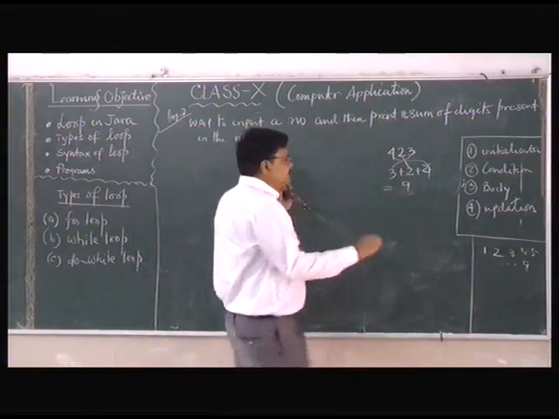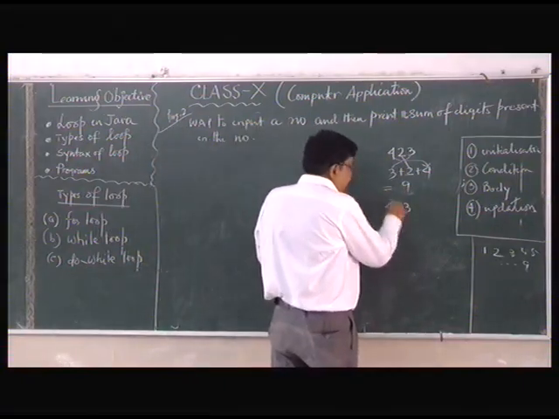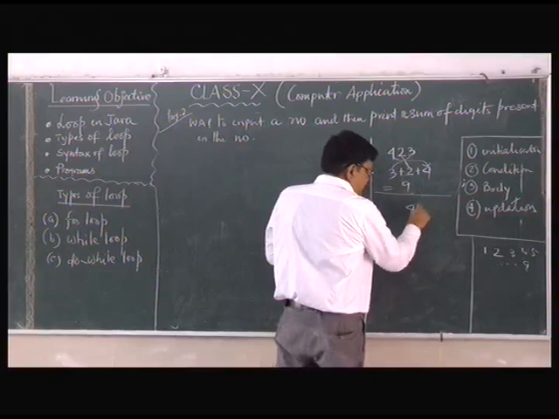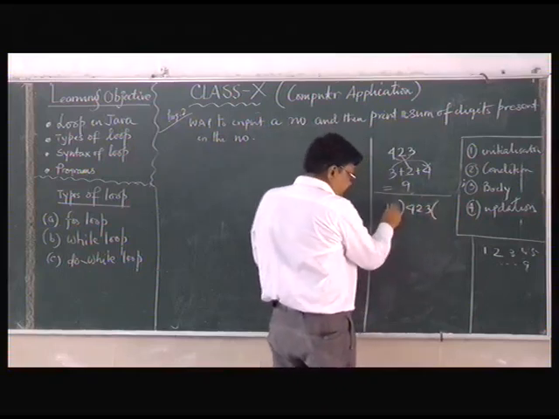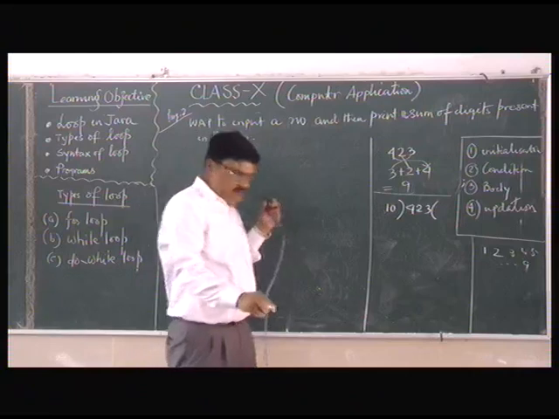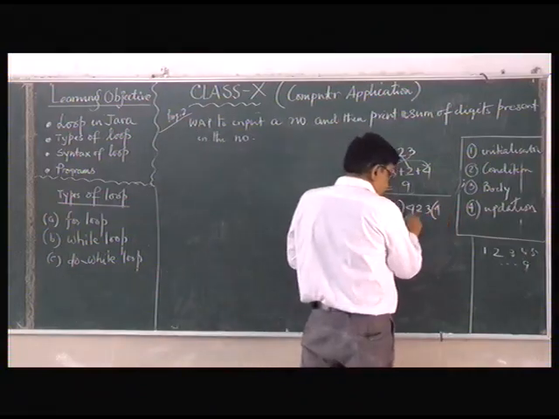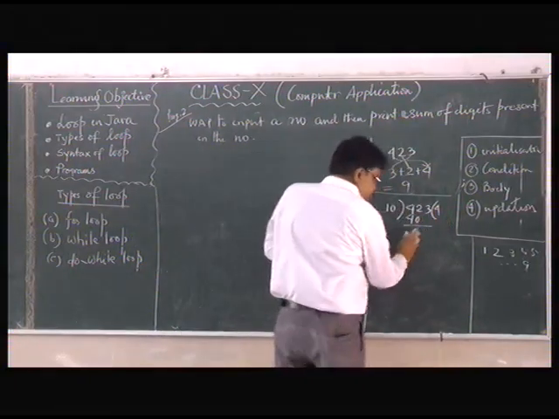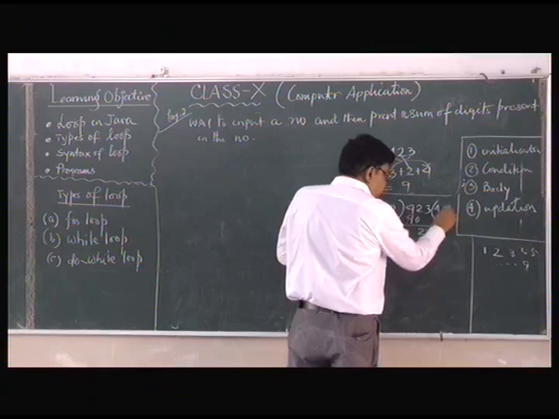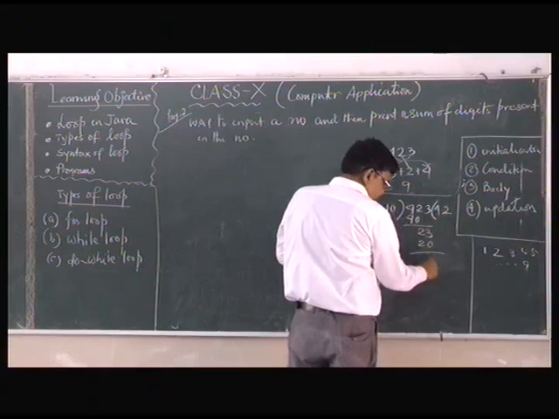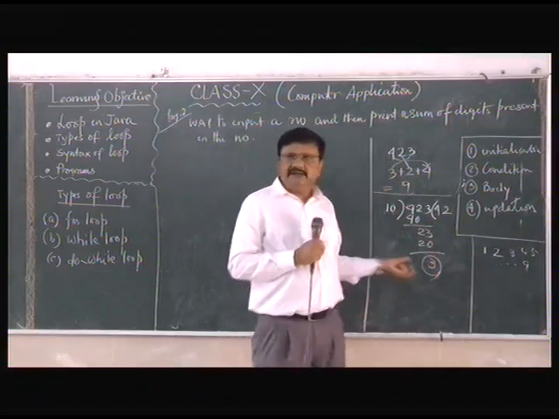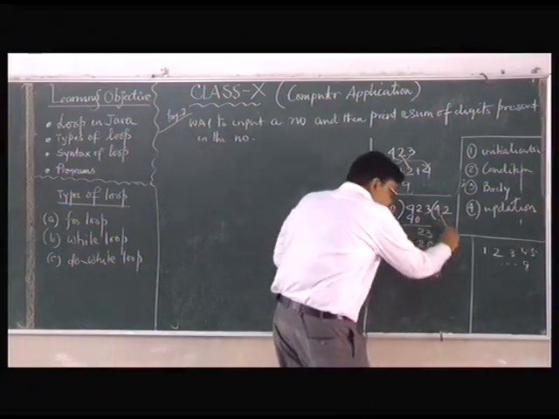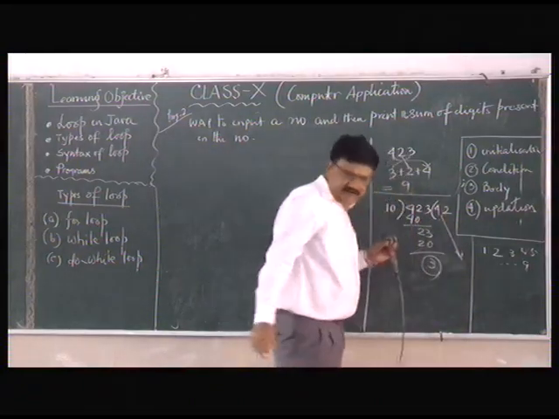So how you are going to do it? It's very simple. 4, 2, 3. We divide it by 10 first. Clear? Now when you divide by 10, 10 4s are 40. Now 23. Now 10 2s are 20. So what is the remainder? The remainder is 3. What is the quotient? It's 42. Clear?